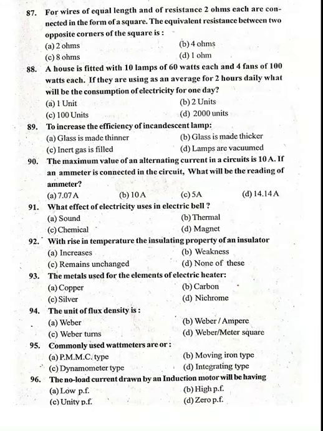87. 4 wires of equal length and of resistance 2 ohm each are connected to form a square. The equivalent resistance between two opposite corners of the square is.